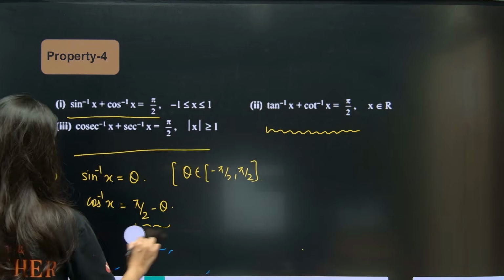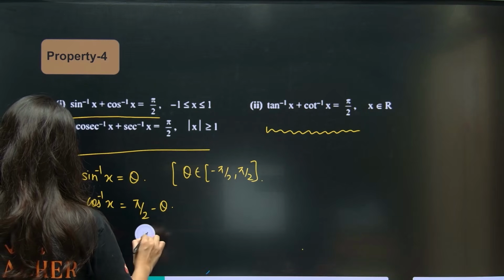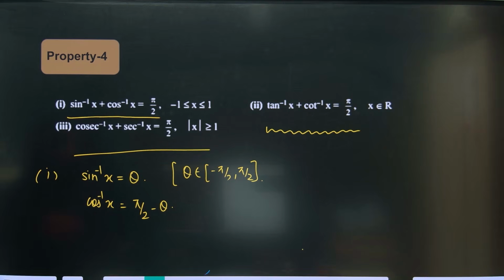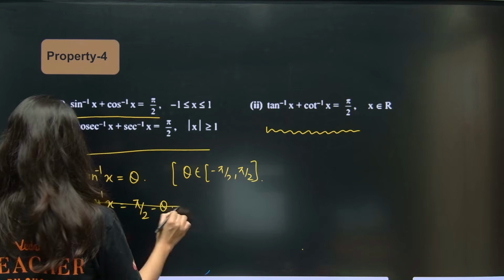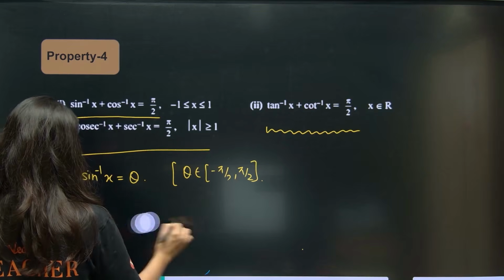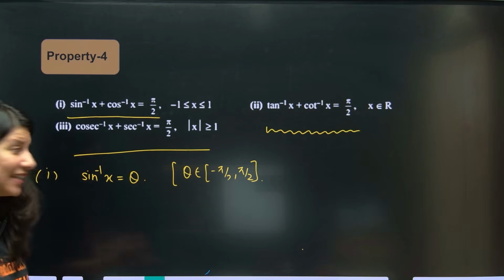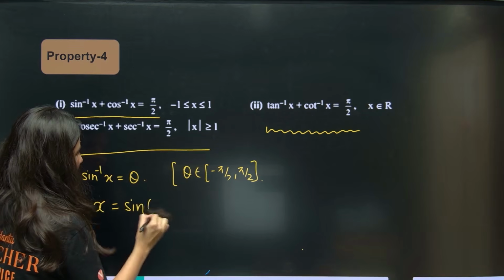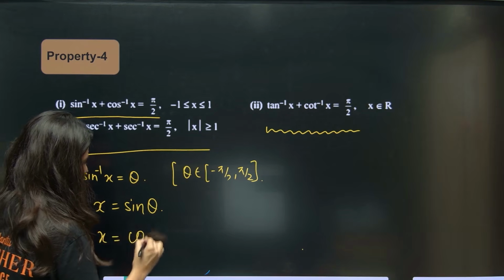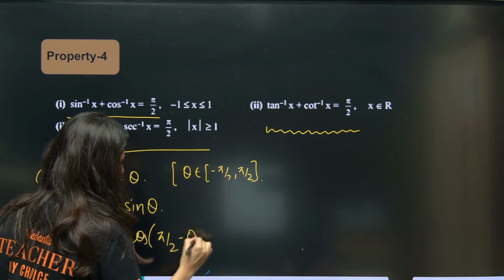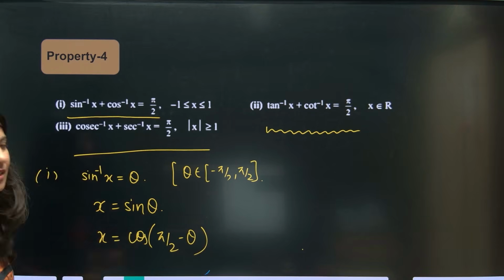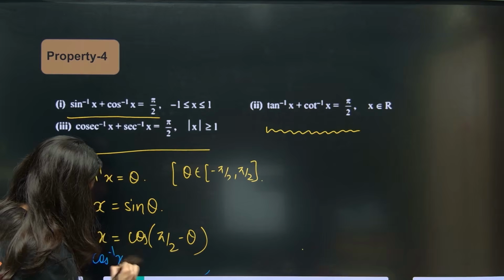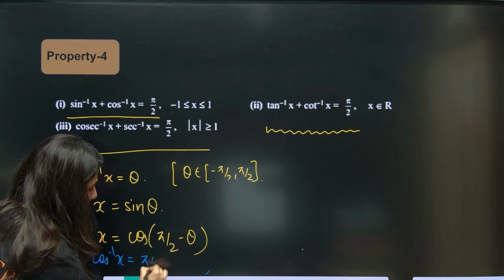Cos inverse x is pi by 2 minus theta. Oops, I think it has got proved. Oops, no need to do this also. I think it is very easy. Sine inverse x is theta. So x is equal to sine theta. Now sine theta can be written as cos 90 minus theta. Okay, now take cos inverse both the sides. Why cos inverse? Because now we want cos inverse x. Cos inverse cos will be pi by 2 minus theta.